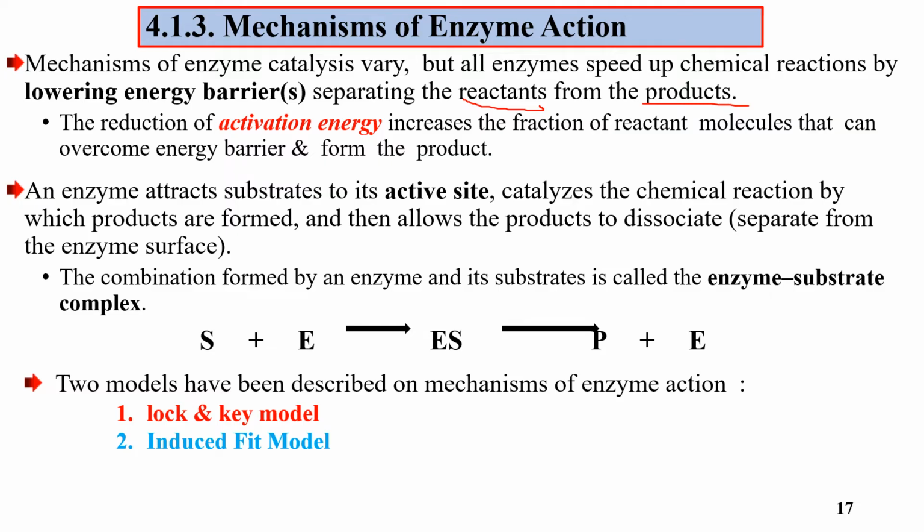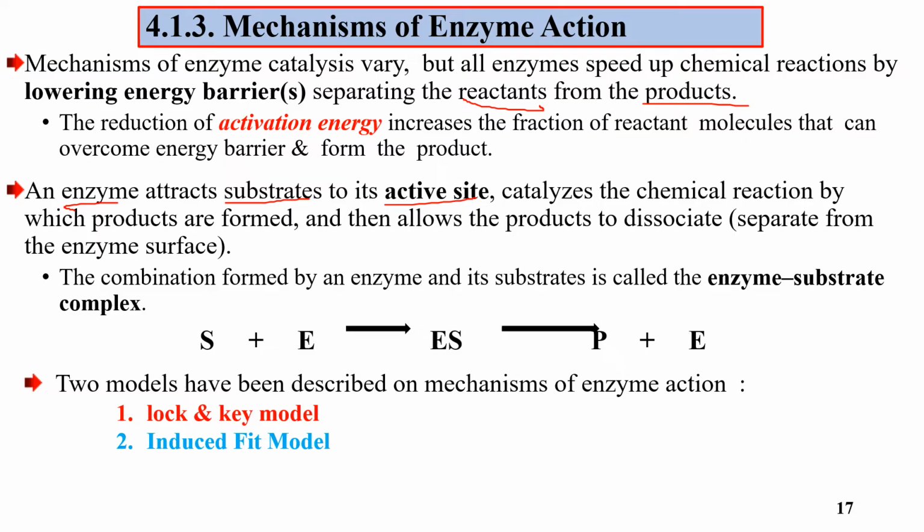When enzymes catalyze a chemical reaction, the active site of the enzyme is attracted to the substrate and they bind together. The reaction is catalyzed and product is formed. The enzyme then allows the product to dissociate, and at the end the enzyme is not changed by the process.